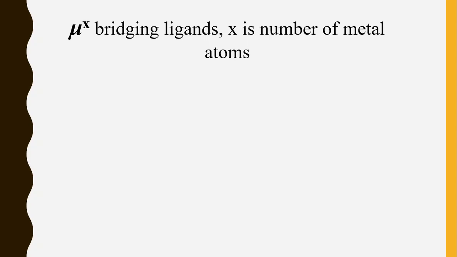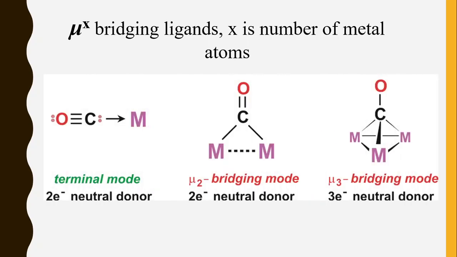And this mu indicates the bridging ligands. Mu X means X is the number of metal atoms. So these are some examples. When a single metal atom is given, there is no need to mention the bridging ligand because only one metal atom is there and ligands are directly connected to the metal. But when two metals are given and the two metal atoms are connected by a ligand, it is called a bridging ligand.